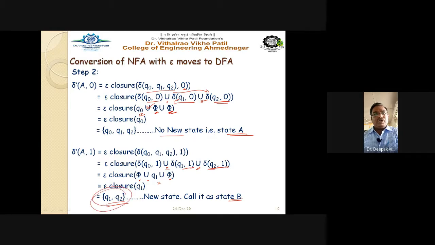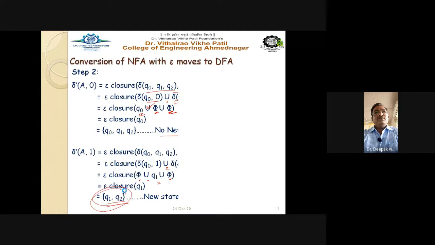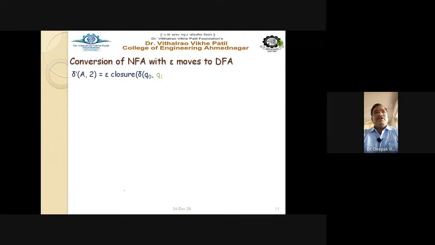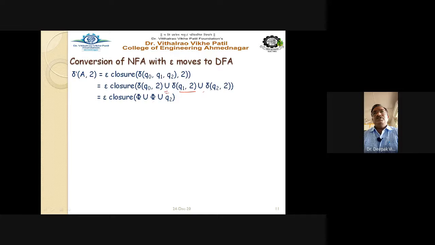And now we have to find its delta transitions on the three inputs 0, 1, and 2. Now A, capital A on input 2 is still there. So E closure of delta of Q0, Q1, Q2 on 2: delta Q0 on 2, union Q1 on 2, union Q2 on 2, that is E closure of phi, union Q2, and E closure of Q2 is nothing but Q2 itself.